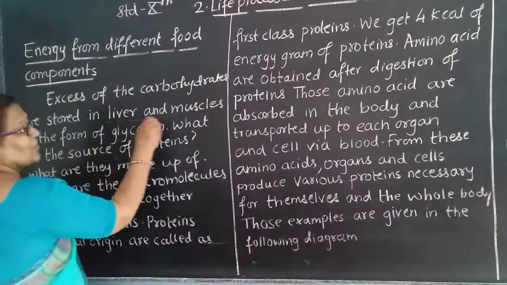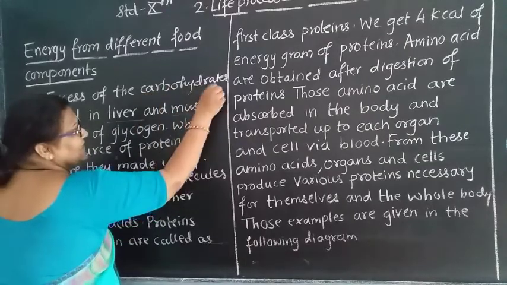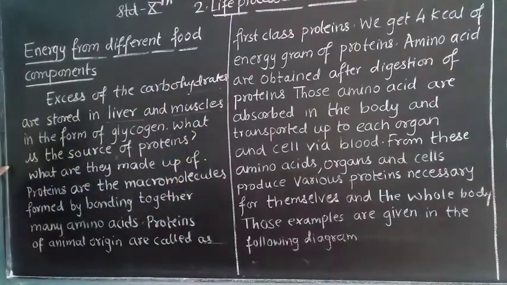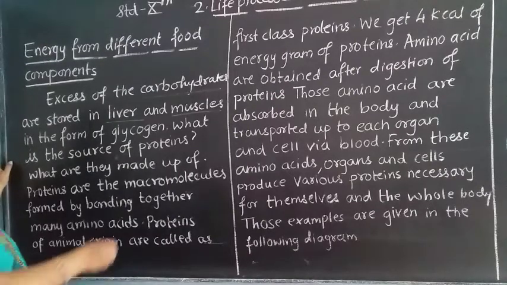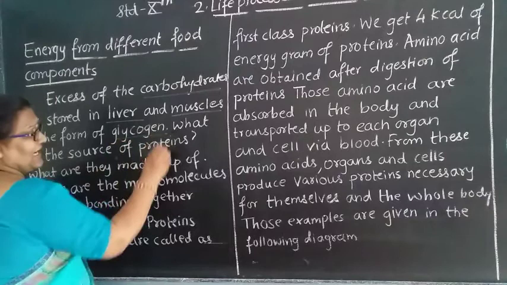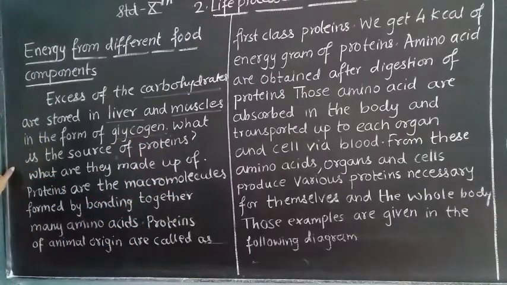Where are the excess carbohydrates stored? They are stored in the liver and muscles. How? In the form of glycogen.